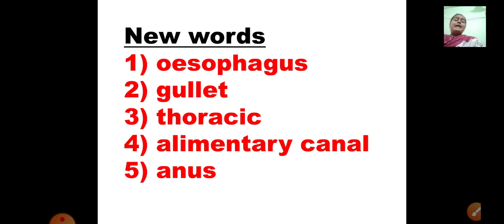Fourth one, ALIMENTARY CANAL, alimentary canal. Alimentary canal is the tube which is situated from your mouth to your abdominal cavity. It also helps in the digestion of the food. It is made up of small internal organs. So that is known as alimentary canal.